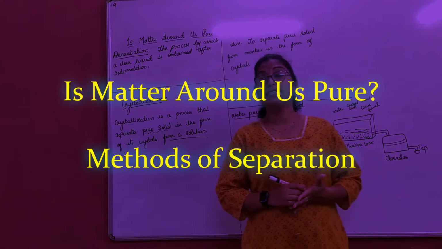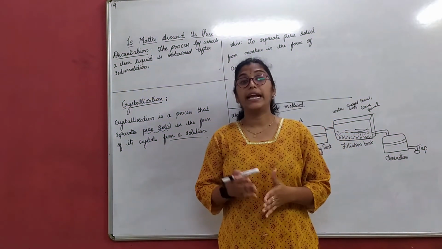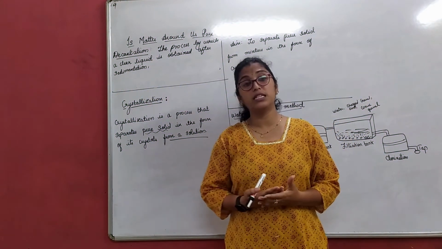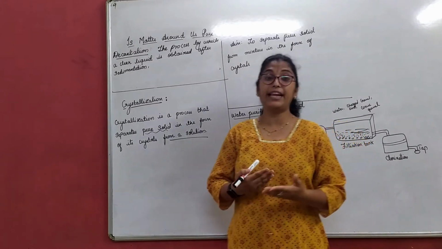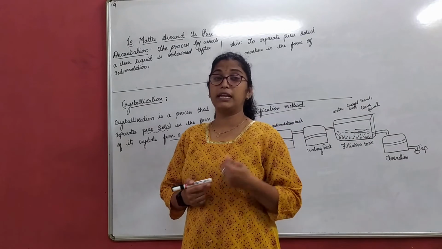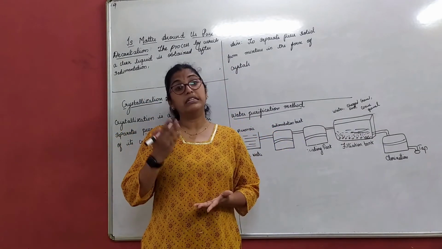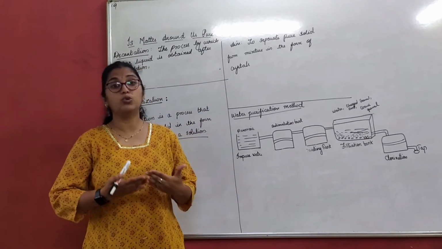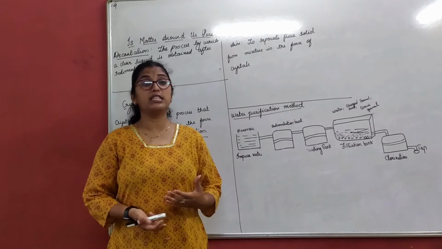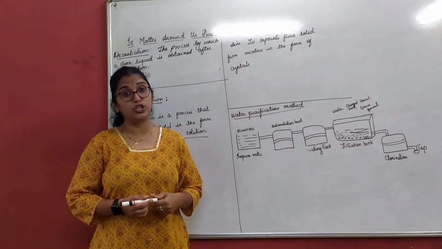Good morning. We will start session 9 on the chapter Is Matter Around Us Pure. In our previous sessions, we have been understanding how to separate the components of a mixture by various methods. We understood centrifugation, sublimation, chromatography, distillation, fractional distillation and many more. In today's class, we will understand a few more methods by which we can separate the components of a mixture.